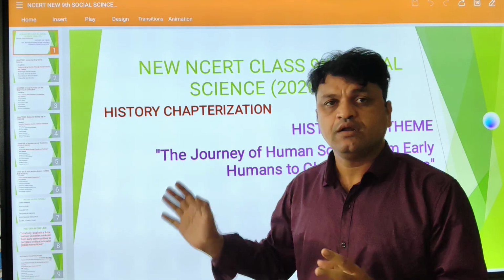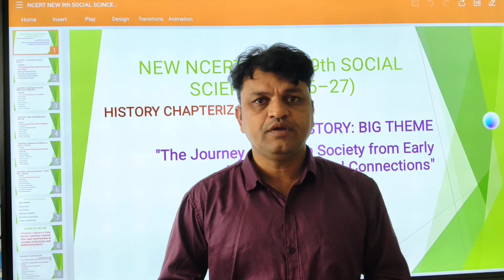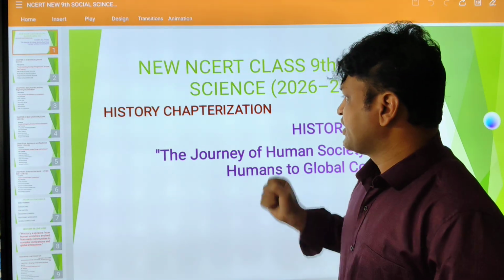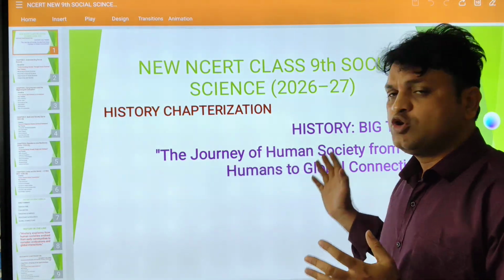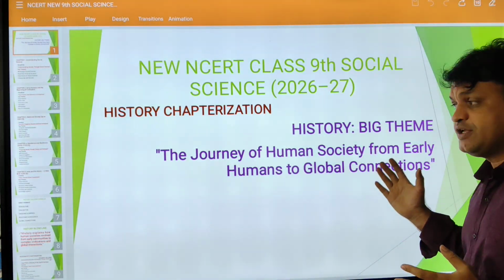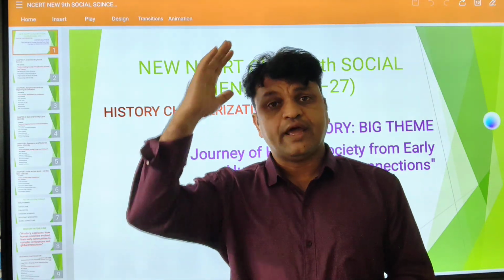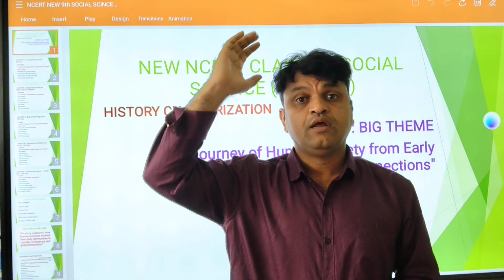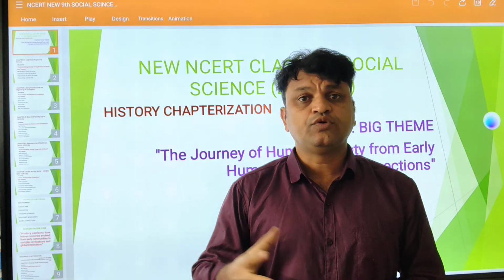So we have history, right? Social science has four components. As I told you, history, then geography, then political science or democratic politics, then the fourth one is economics, right? So now in the history chapterization, what is the big theme here? We are going to look at the journey of human society from early humans to global connection. So we are going to look at the early humans, our forefathers, like the people who lived here 50 lakh years ago, or 30 lakh years ago, or 20 lakh years ago.